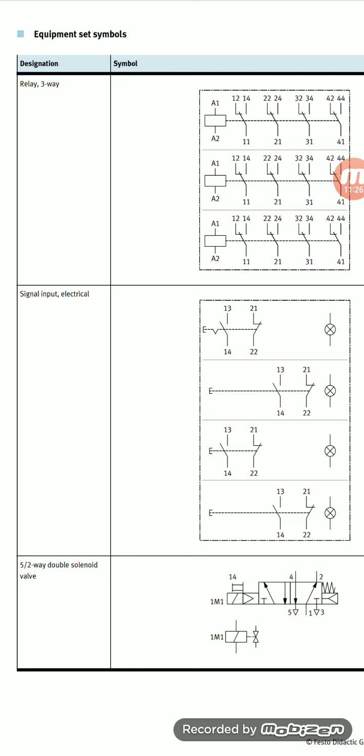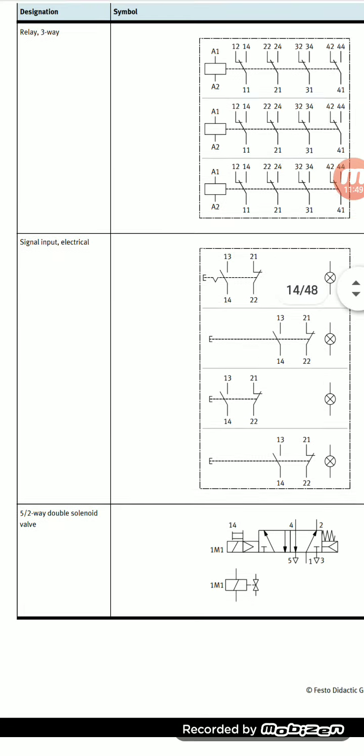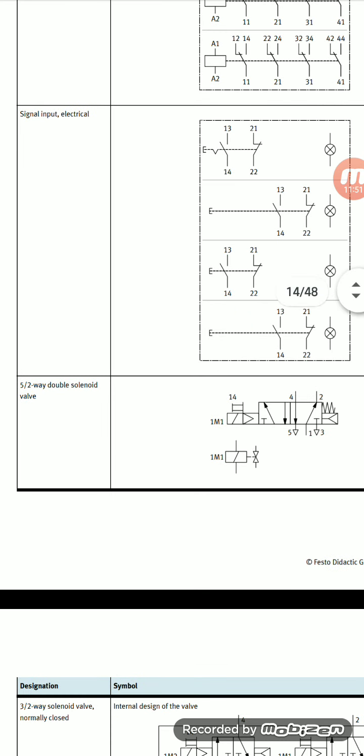Next one, single input electrical. Single input means like switch connections, a switch as an electrical switch. When we open it, that is the zero condition. When we close it, that is the one condition. That means logic 0 and logic 1. That is also a single input electrical switch. See that 13 is the open circuit, 21, 22 is the closed circuit. That is the switch connection.